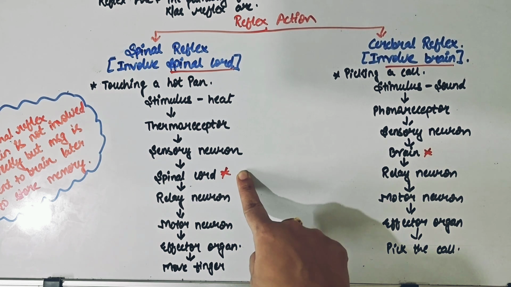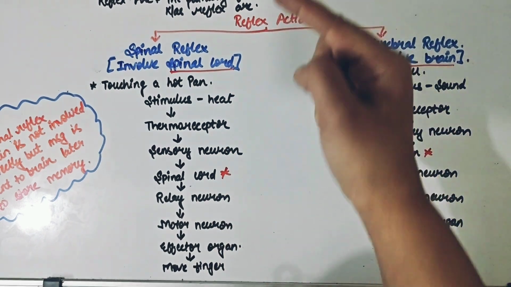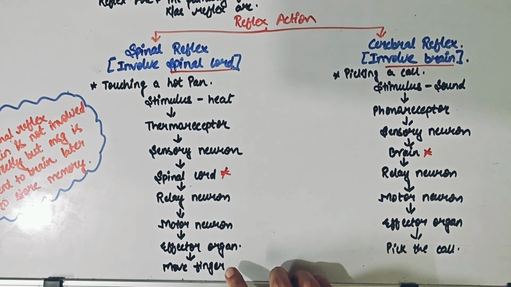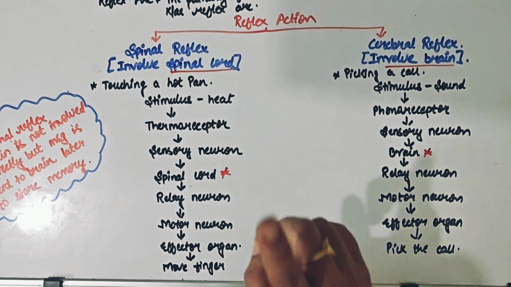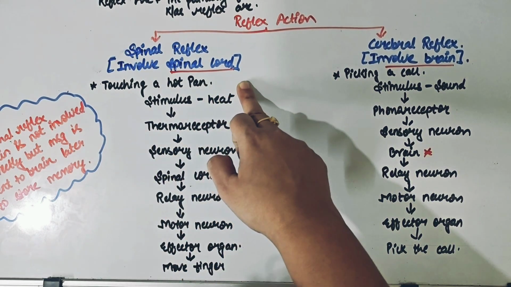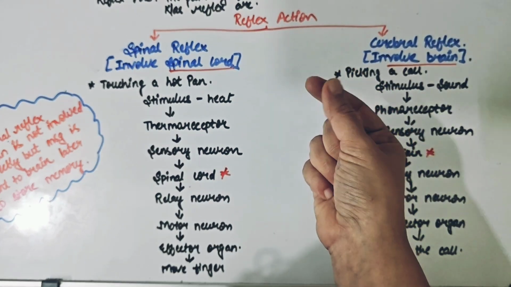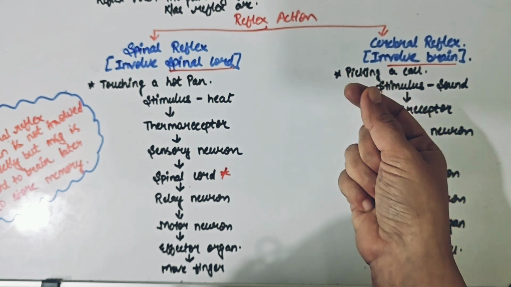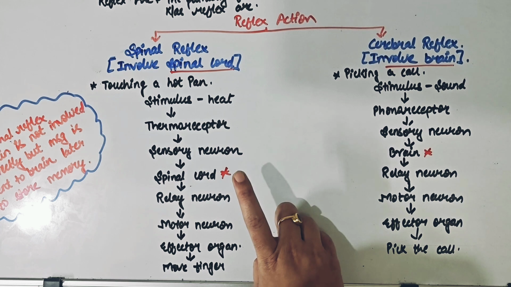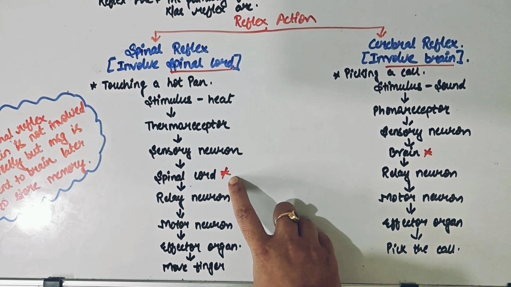Now what is the spinal cord going to do? As the message is coming to the spinal cord, from the spinal cord itself it will go through the relay neurons, motor neurons, and then through the effector organ, which is our finger, will complete the action by removing the finger back. In this situation, we had no time to think. We will not keep touching it, keep burning our fingers and skin, and think, all right, it's still burning me, let me take it back. We'll do it quickly. And in quick responses, we talk about spinal reflexes, as the spinal cord becomes the primary and major organ here.